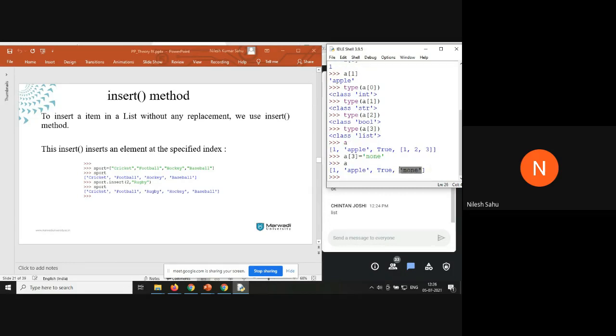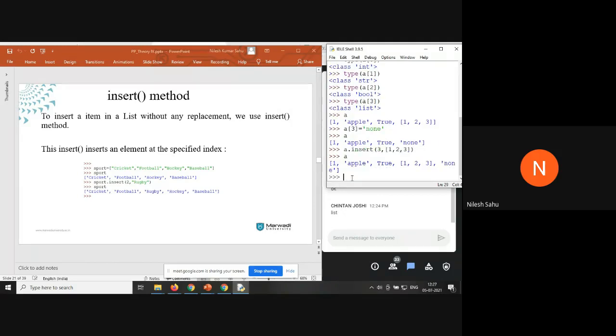So it is going to replace the element when I use the assignment operator. If you want to insert, you use the a dot insert method. You can pass the index here, like index 3, and the value which you want. You can see here the value of a is 1, apple, 2, then the list once again 1 2 3, then the none. Okay. So the insert method is used to insert a new value without any replacement.